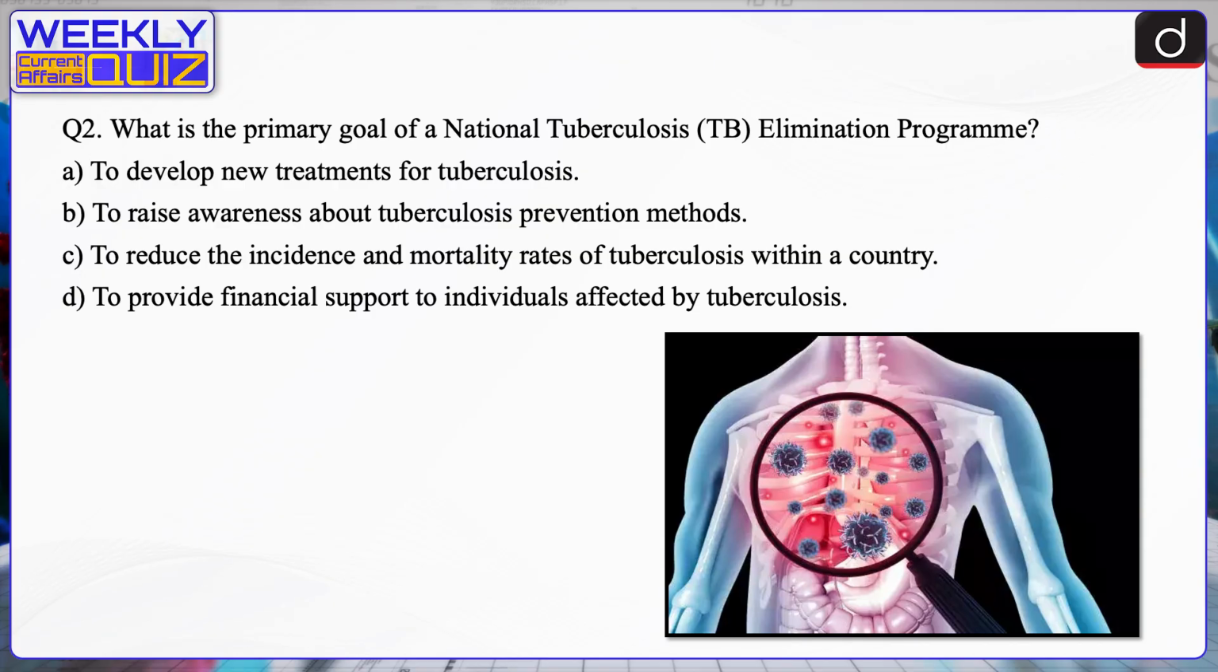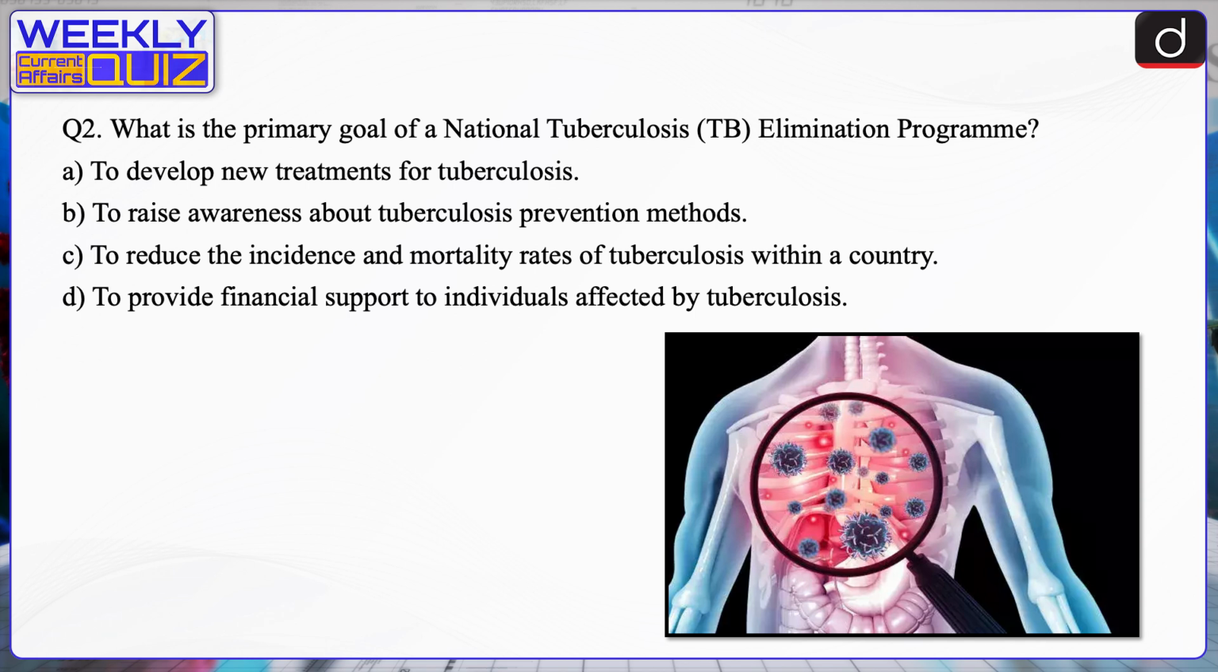Next question, what is the primary goal of our National Tuberculosis Elimination Program? To develop new treatments for tuberculosis, to raise awareness about tuberculosis prevention methods, to reduce the incidence and mortality rates of tuberculosis within a country, to provide financial support to individuals affected by tuberculosis. The correct answer is option C, to reduce the incidence and mortality rates of tuberculosis within a country.